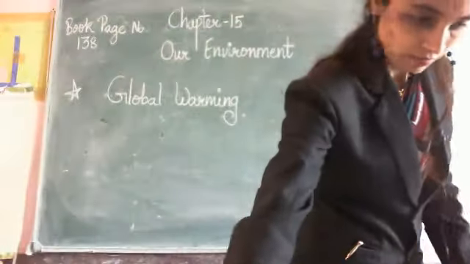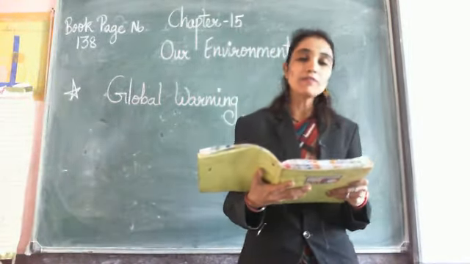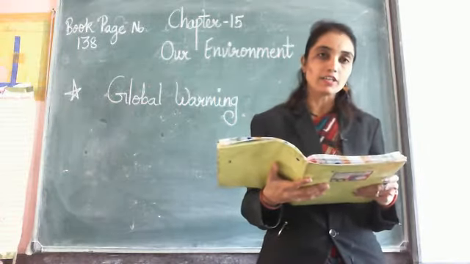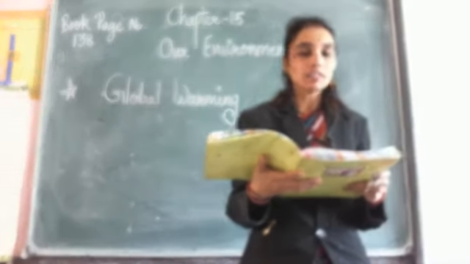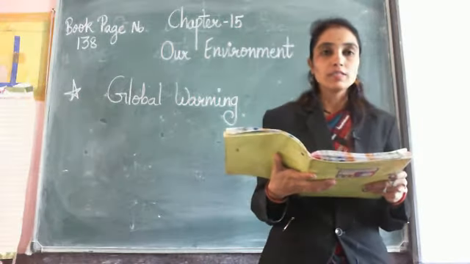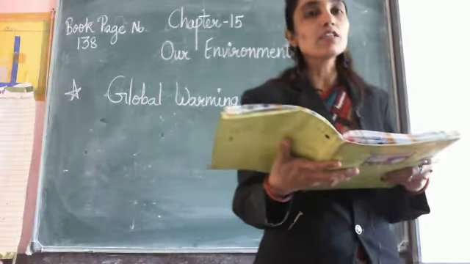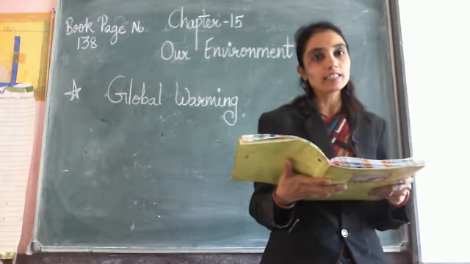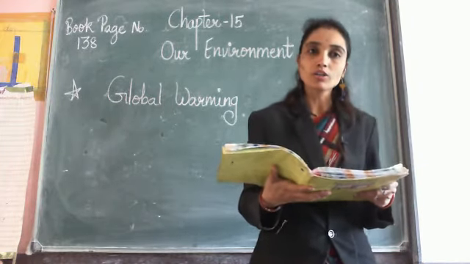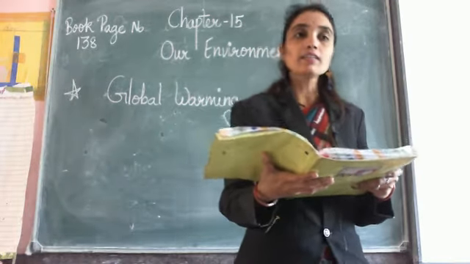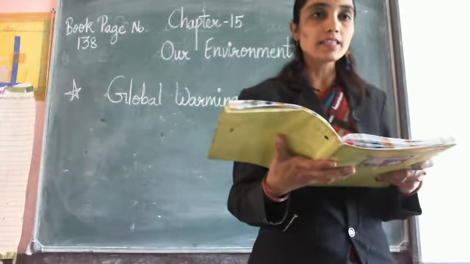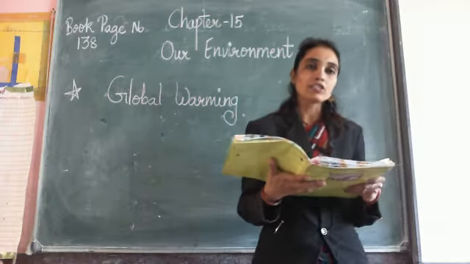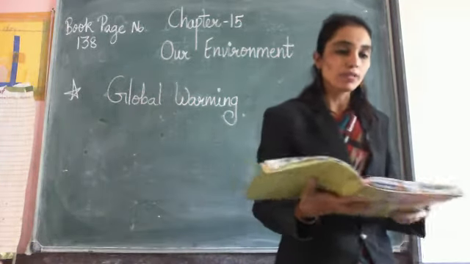Okay, first we will read it. Global warming. Greenhouse gases in the atmosphere trap the heat of the sun and there is a rise in temperature on the earth. This is called global warming. So underline this line. Greenhouse gases in the atmosphere trap the heat of the sun and there is a rise in temperature on the earth. This is called global warming.